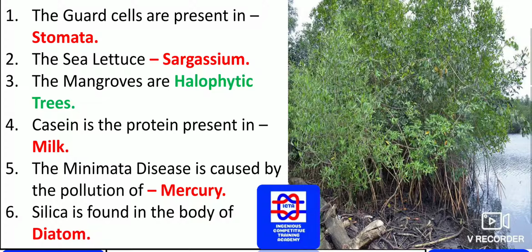Mangroves are which type of trees? They are halophytic trees. We find these types of mangroves in places with seawater, such as Alleppey, the deltas and mangrove forests, which are located in the Kerala region. These halophytic trees are all examples of mangroves.